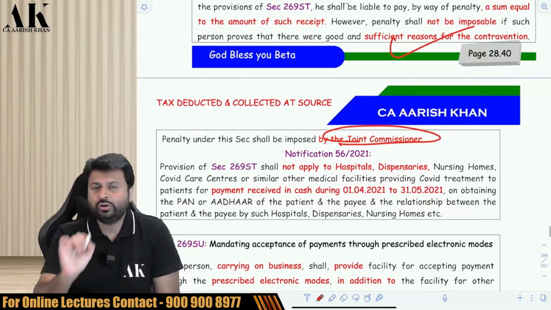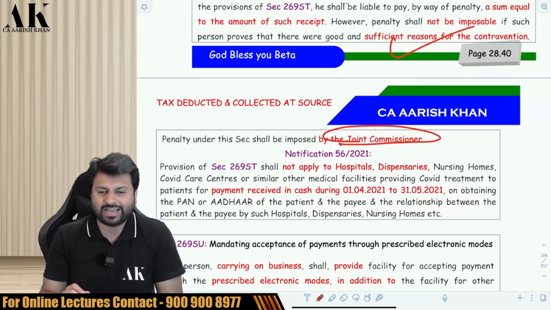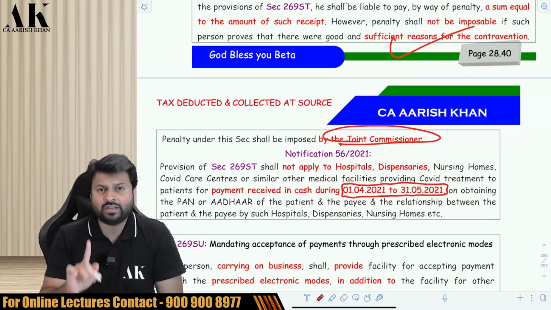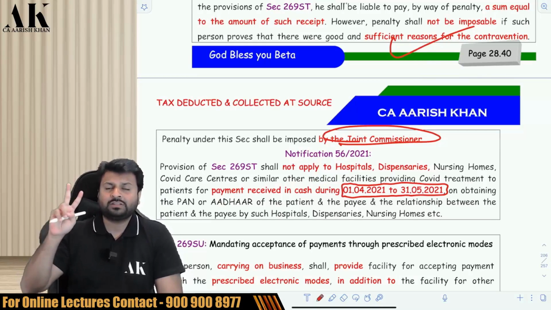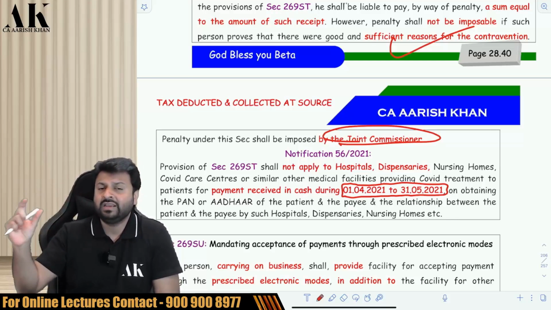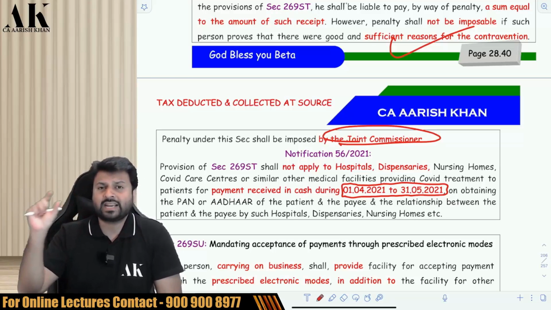Next. During the second wave of COVID, the government gave a relaxation, that is from 1st April 2021 to 31st May 2021. Everybody knows that these 2 months were draconian months for the entire country. These 2 months were one of the worst periods of our entire nation's life of the last 75 years. That is the second COVID period.